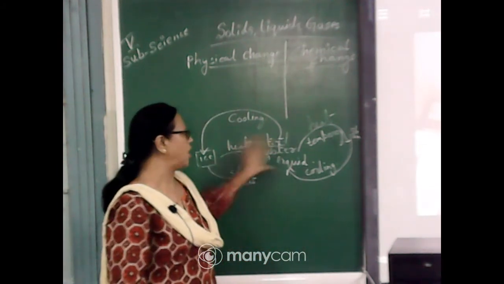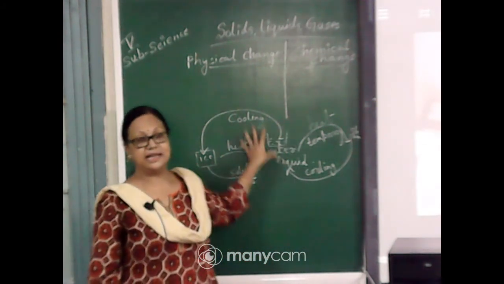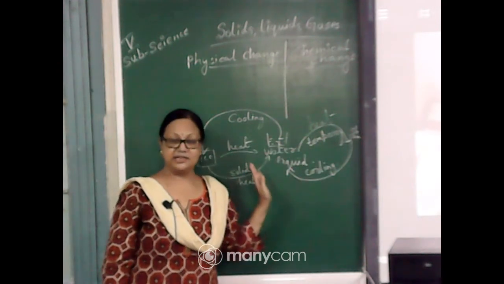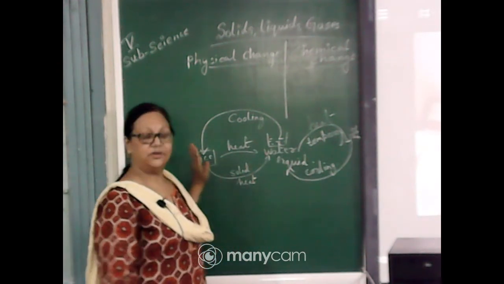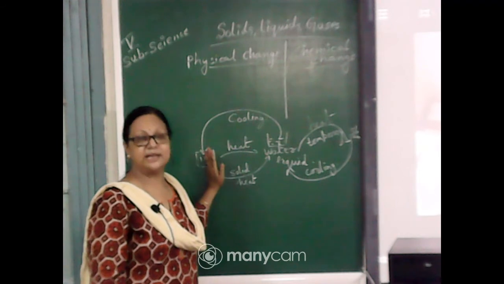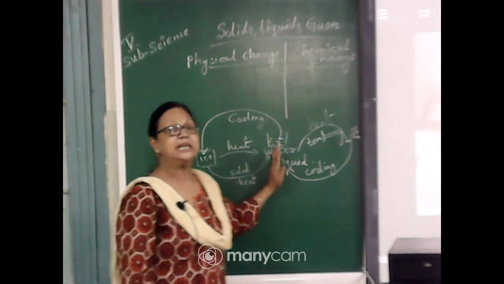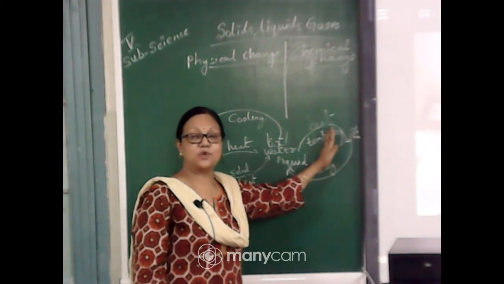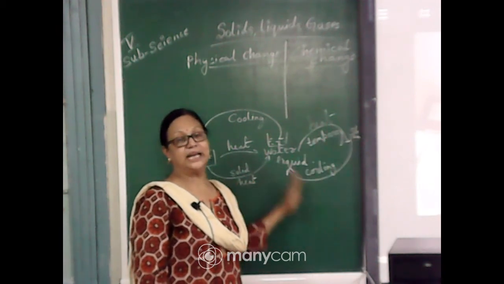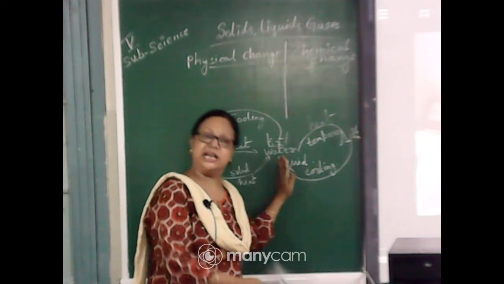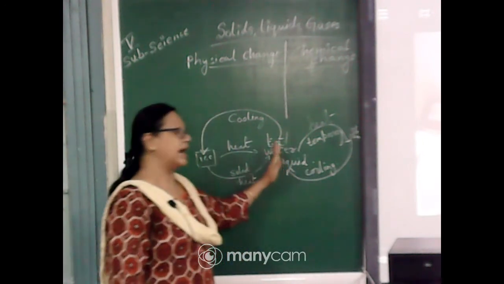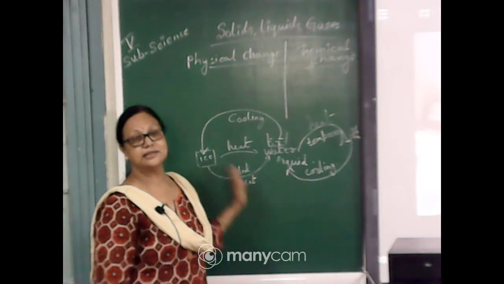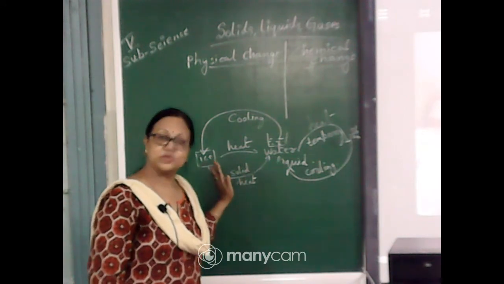So in all these stages the changes are reversible. When we provide heat to ice, it changes into liquid, and liquid changes into water vapor. When we cool the water vapor, we get the liquid again. So it is a reverse change, isn't it? And when we cool the water again, it changes into ice. So it is also a temporary change.